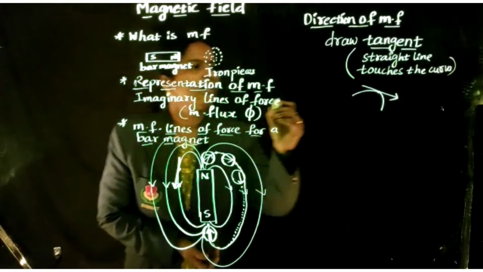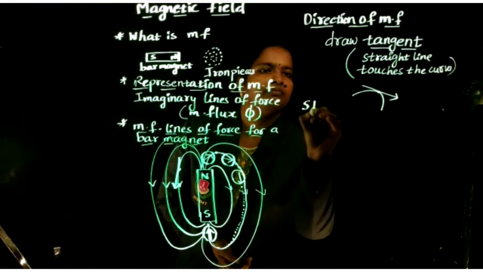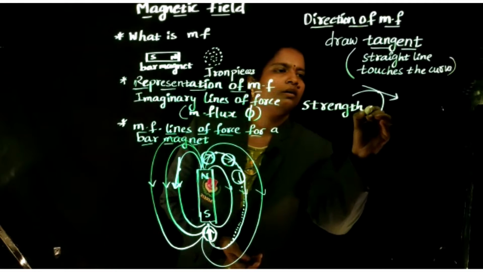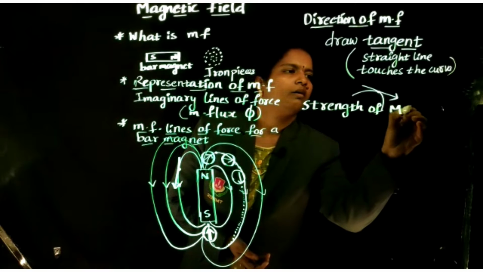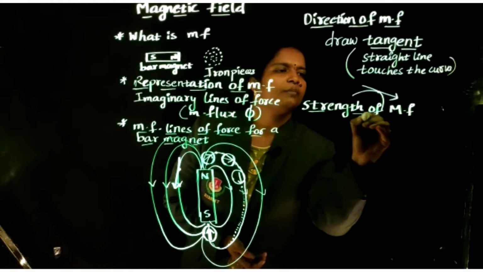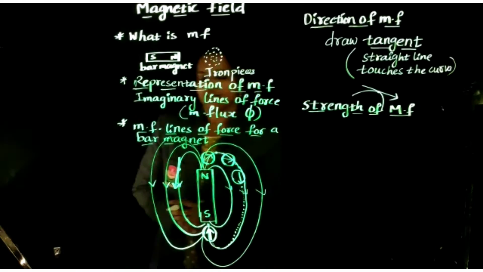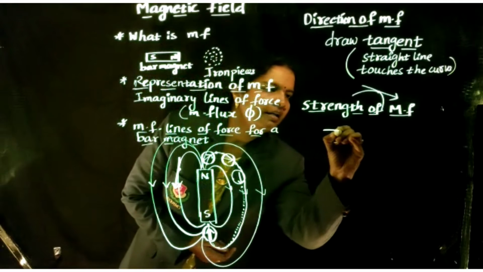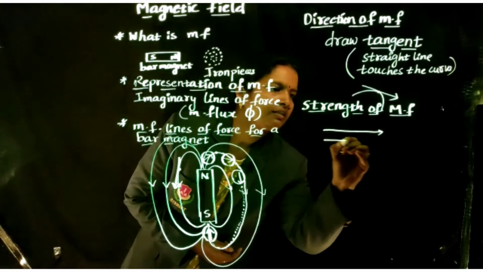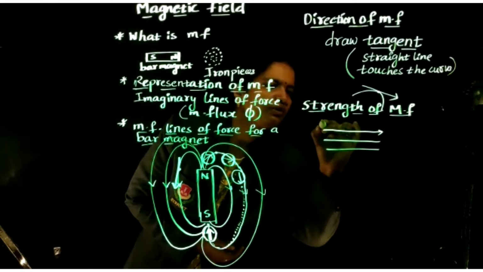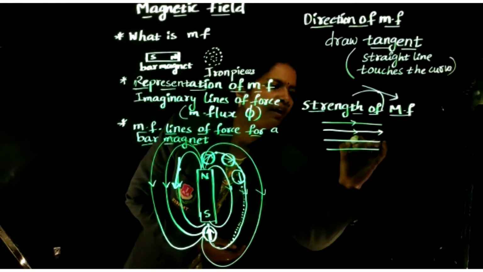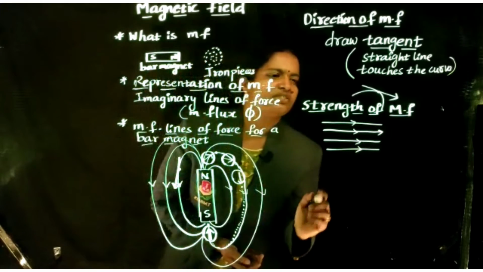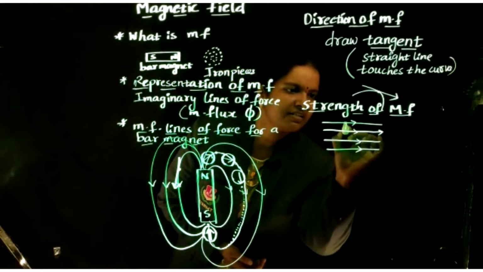Next, the strength of the magnetic field. How can we know the strength of the magnetic field? Assume the magnetic field lines run straight, and look at the gap between the lines.